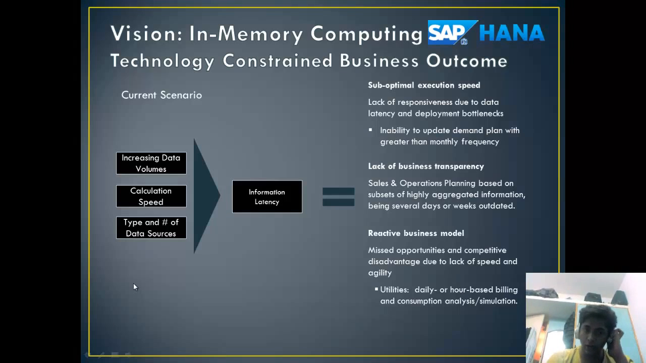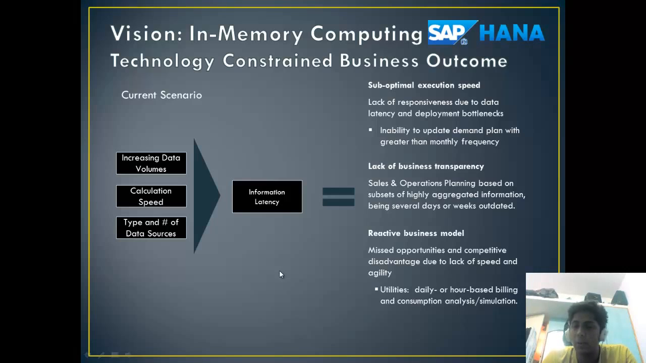This slide shows the technology constraints in a business outcome. According to the current scenario, we have increasing volumes of data. The calculation speed needs to be very high, and the type and diversity of data sources are huge. All this leads to information latency, which means the delivery of information from one end to another takes a lot of time. Thus, it leads to three business outcomes which are given here.